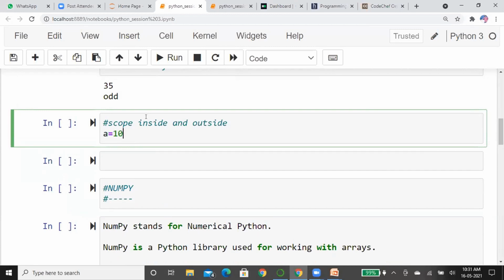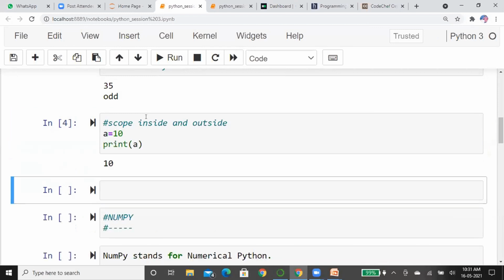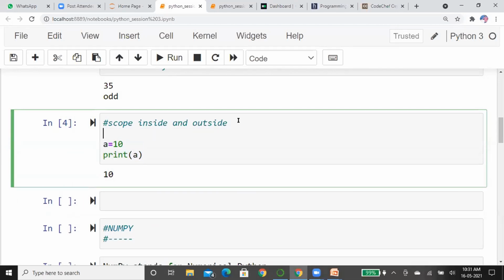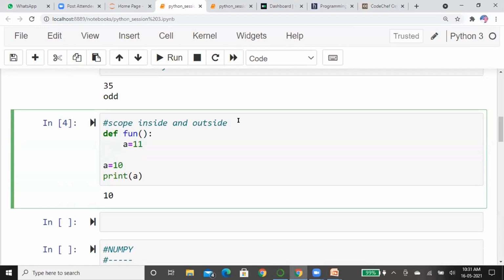Here a is equal to 10. Now I am going to print a. See here, the a value will be 10 throughout the program. Wherever you go throughout the program, the a value will be the same. This is called scope. But when you go to a function, here a is equal to 11, print a.